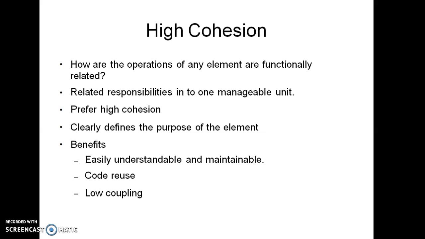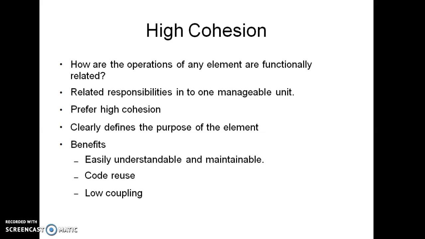So high cohesion is where we put the objects, or we can say the elements, which have some similar functionality or are related to some similar functionality, together. How are the operations of any element functionally related? We need to find the elements which are functionally related to each other, and put all the elements and their responsibilities into one manageable unit. So, related responsibilities into one manageable unit.